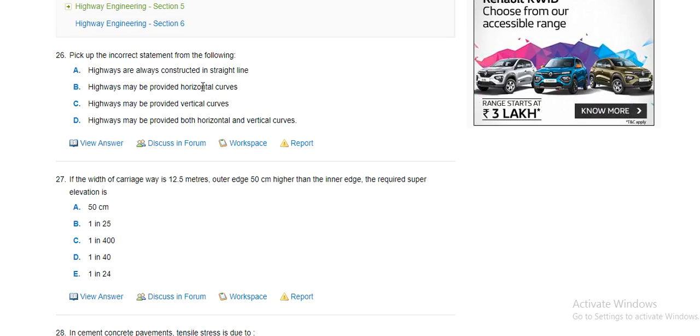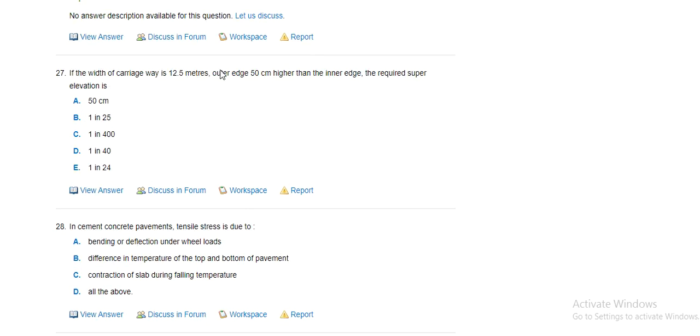Pick out the incorrect statement from the following. Highways are always constructed in a straight line. Highways are also provided in horizontal curves. Highways may be provided in vertical curves. Highways may be provided in horizontal and vertical curves. So the incorrect statement is: highways are always constructed in a straight line.